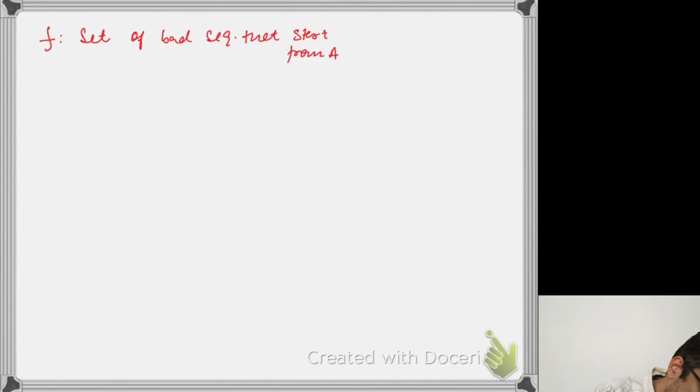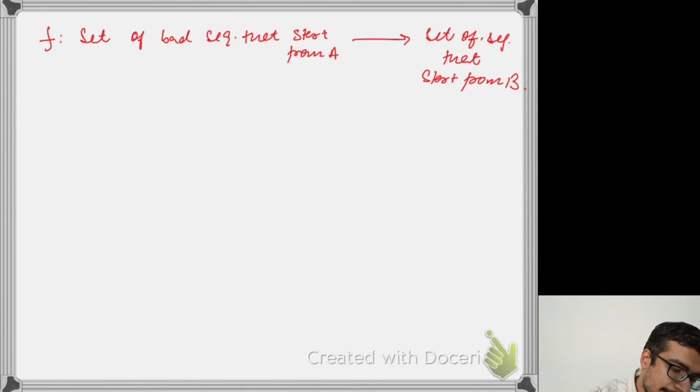So the idea is that I define this map from the set of bad sequences that start from A to the set of sequences that start from B as follows.